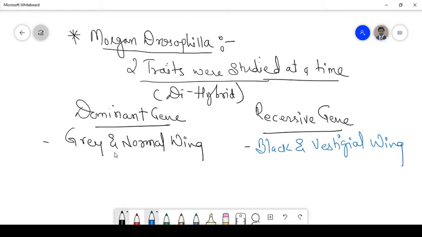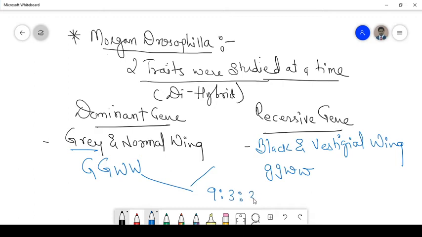So the gray color is GGWW, and for black it is small g small g small w small w. Now, if we talk about the dihybrid cross, the F2 phenotypic ratio is 9:3:3:1. But what if these genes do not separate? They get linked and do not separate at the time of gamete formation. So what will happen is that you will get a 2:2:2:2 ratio.